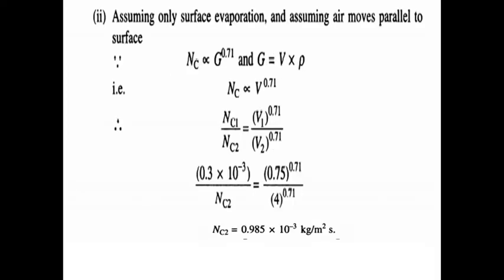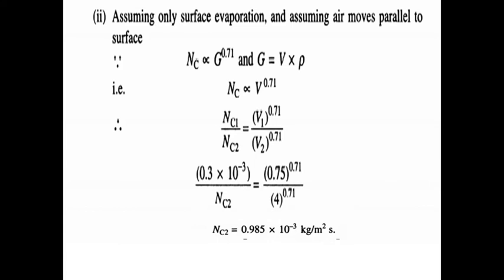Okay. Second question. Determine the time saving if surface evaporation is controlling. For this case, assume air movement parallel to the surface. How will you take this assumption? I hope all of you watched my videos about parameters affecting drying rate during the constant rate period. In that video, I explained the effect of gas velocity, with parallel flow and perpendicular flow of gas.